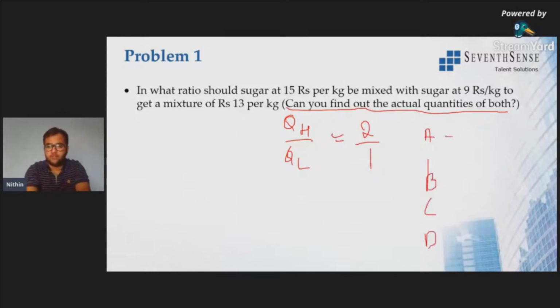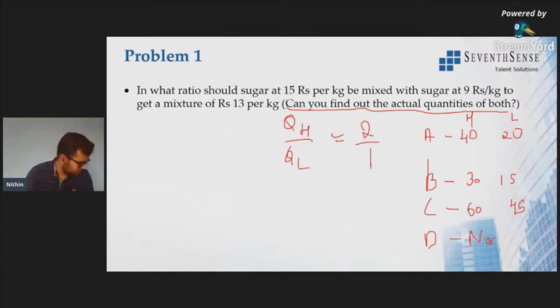Option A will be 40 kg and 20 kg. This is with higher quantity and lower quantity. Next will be 30 kg and 15 kg. Third will be 60 kg and 45 kg. And last will be none of these. So what is the right answer? Can you find the actual quantities of both? Which is the right answer, guys?